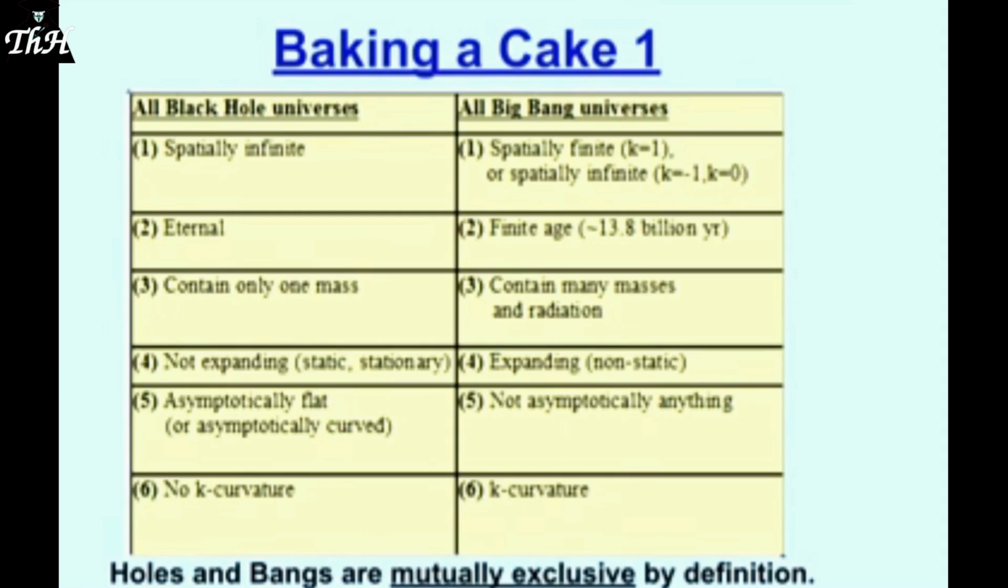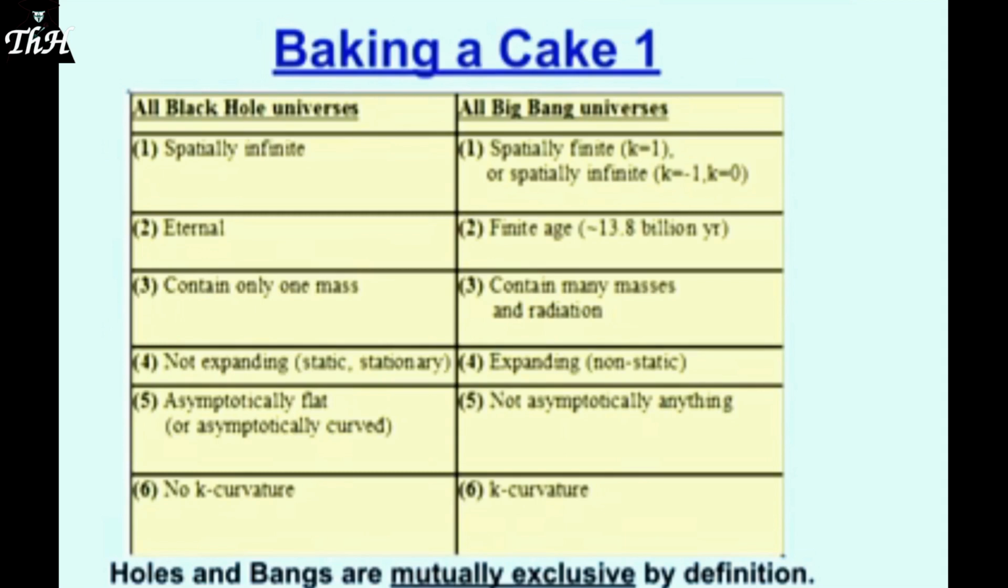The first thing is black hole universes are spatially infinite. There are three types of Big Bang universes, one spatially finite and the other two spatially infinite, depending on their K curvature values. The black hole universe is eternal. That means it's static. It doesn't depend on time. Whereas Big Bang universes are all finite in age. They're 13.8 billion. I believe that they've now raised it to 13.9 by tweaking a few knobs.